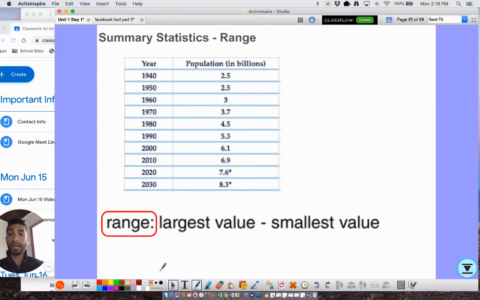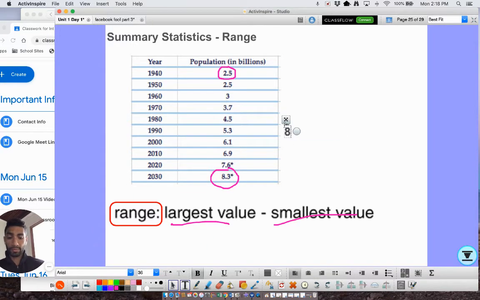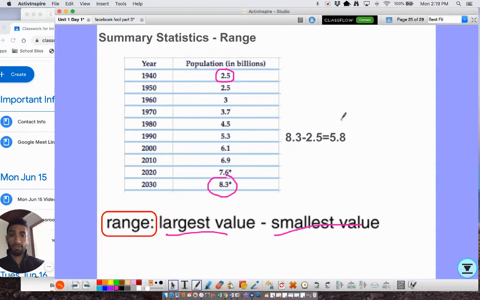The last thing is not an average, but it is important nonetheless. It's called range. You take the largest number and you subtract the smallest number from it. That's it. So it's going to be 8.3 minus 2.5 equals 5.8 billion. So our range measures the spread, 5.8 billion. Obviously, the larger the range, the larger the spread. The smaller the range, the smaller the spread.